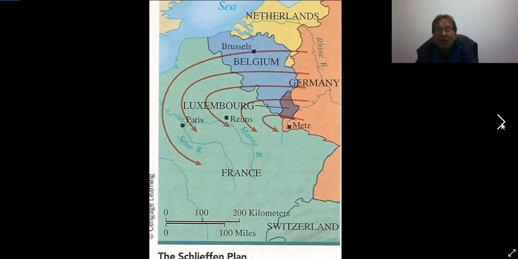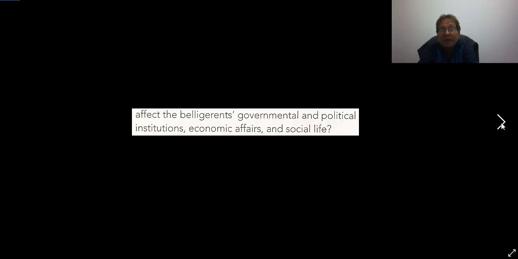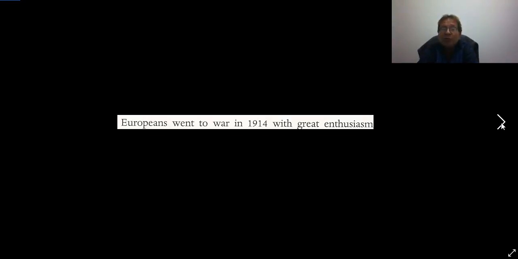And this is a nice graphic of the Schlieffen plan. And they hoped to defeat France quickly. So how did World War I affect all of these different belligerents' institutions and their lives? Europeans went to war in 1914 with great enthusiasm.